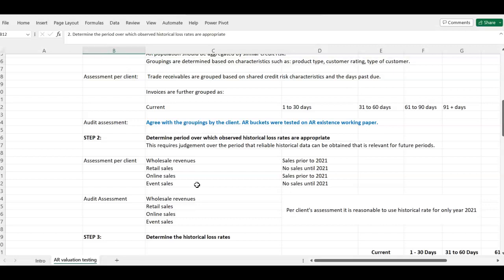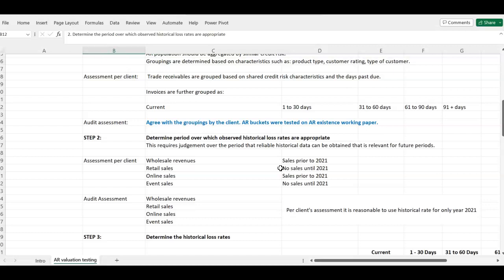Okay, so we as auditor, I'm going to check, do I agree with this client's assessment? So look at my audit assessment here. I said, per the client's assessment, it is reasonable to use historical rates for only year 2021. So I am agreeing with them because they only started the retail sales in 2021. There's no point going back to 2020.